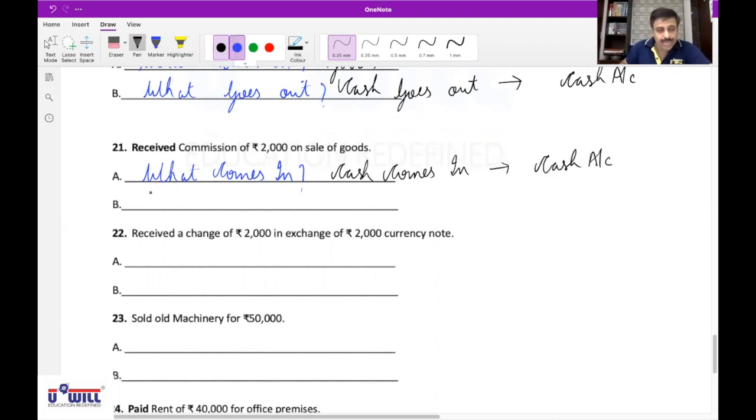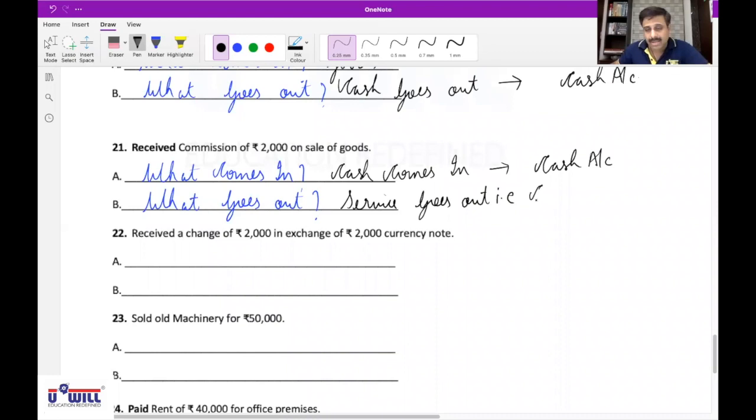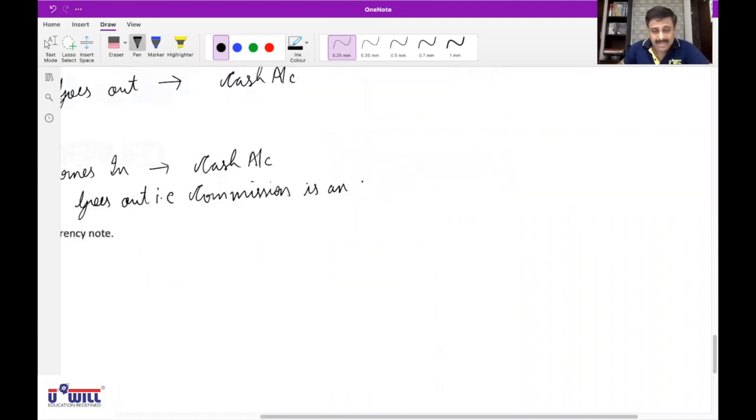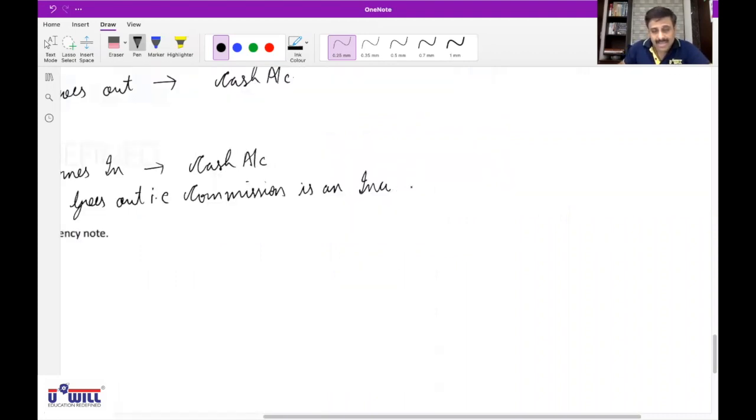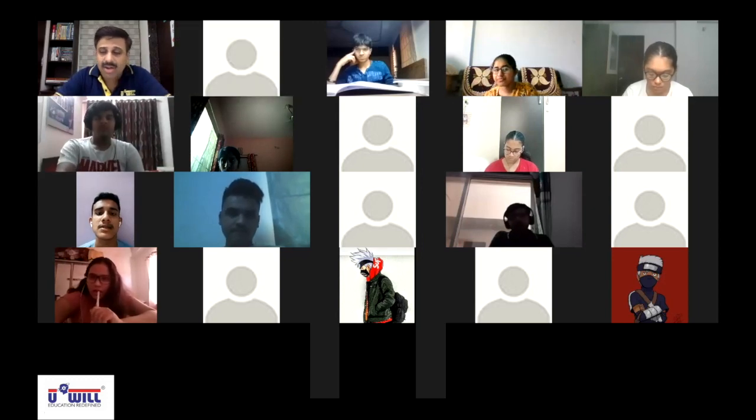And the second effect: what goes out? Now when will we receive the commission? When we have given some services. So you'll say service goes out, and service goes out means you have to mention which income is earned. Commission is an income, and it will affect which account? The commission account.